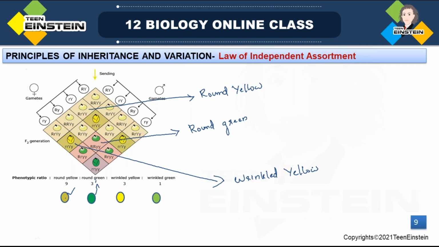From the Punnett square, you can very easily make out all the possible gametes and all the possible combinations without any confusion. And by seeing the genotype, you can make out the phenotypic expression also. Got it? So the phenotypic ratio is 9:3:3:1 in F2 of a dihybrid cross.